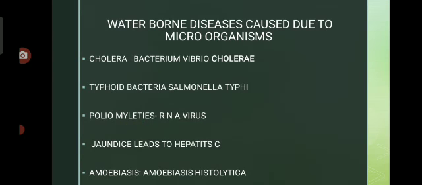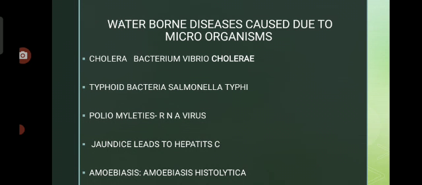Next one is poliomyelitis. Poliomyelitis is caused by an RNA virus. This disease rarely occurs, but it is also one of the waterborne diseases. Mostly we can see this disease in children below 5 years, because they often play in the mud or damp places.